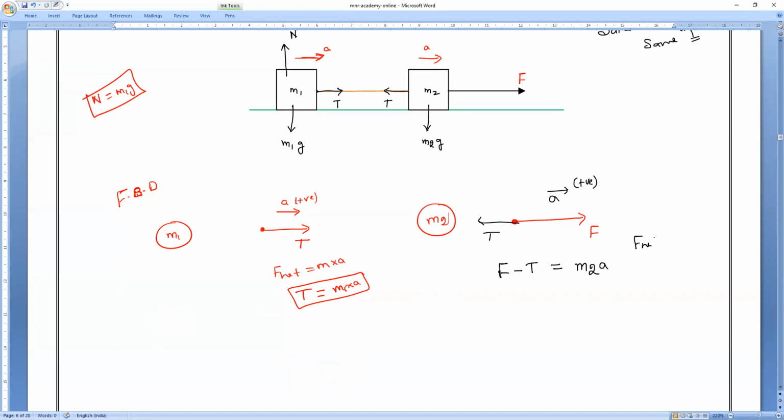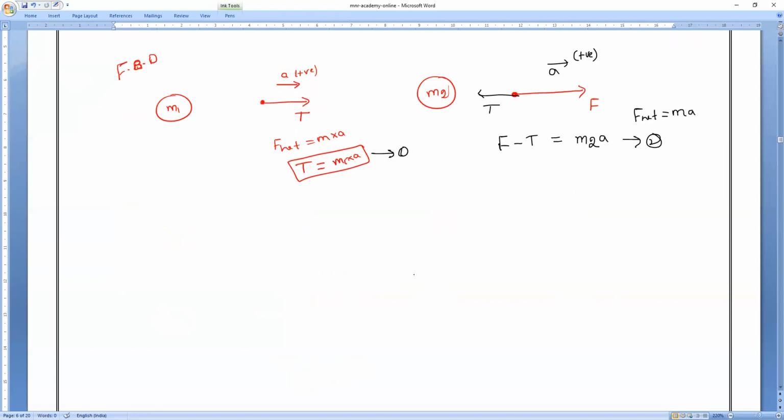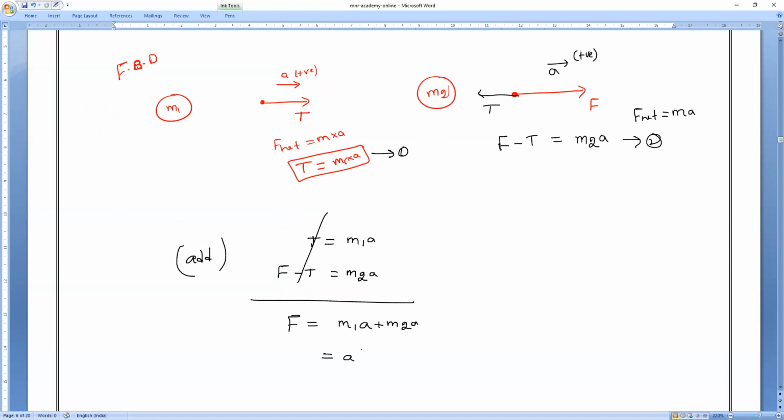That is F net. F net is equal to MA. Am I right or wrong, everybody? Please respond. Yes, sir. This is equation 2 and this is equation 1. So add both equations. T is equal to M1A and F minus T is equal to M2A. Adding both, the Ts will get cancelled. So F is equal to M1A plus M2A, which is A common, M1 plus M2.